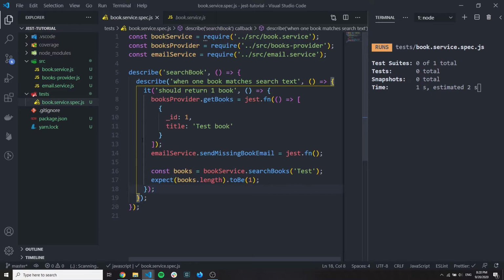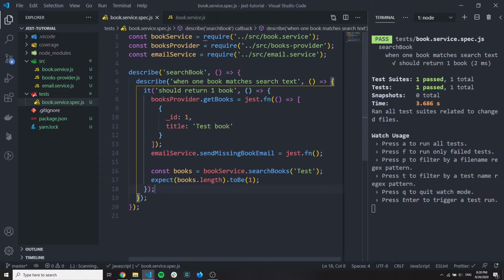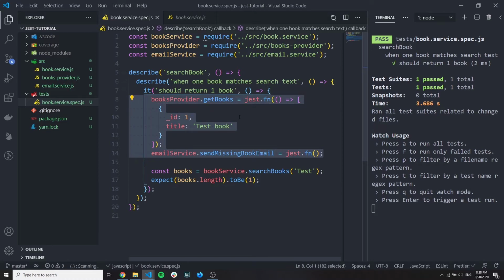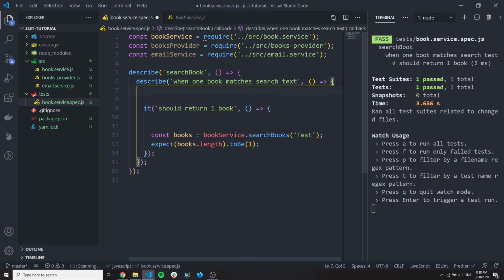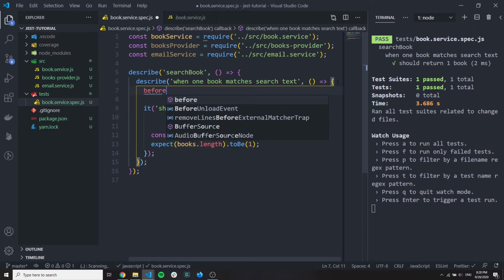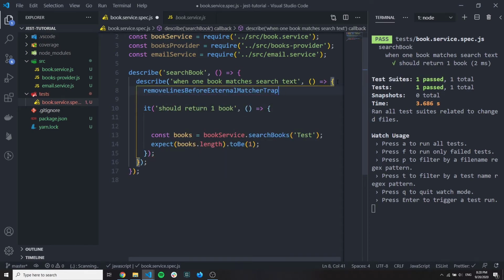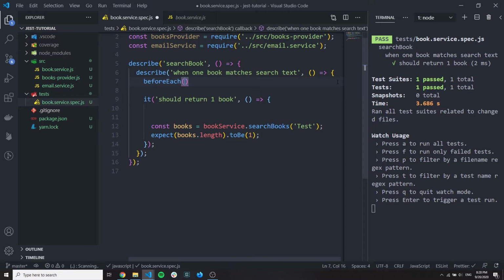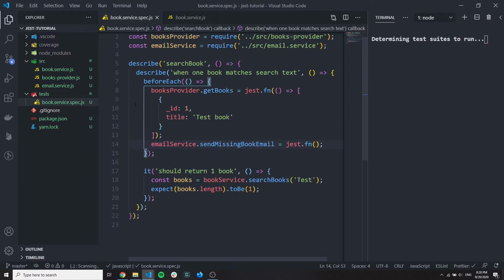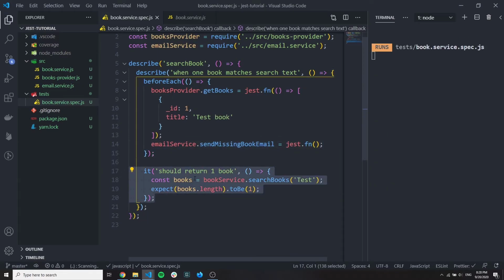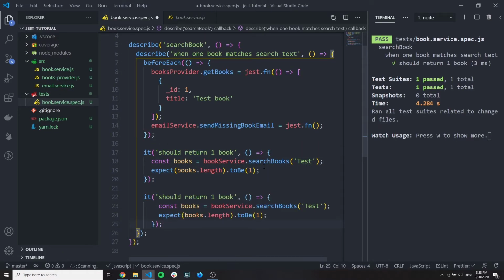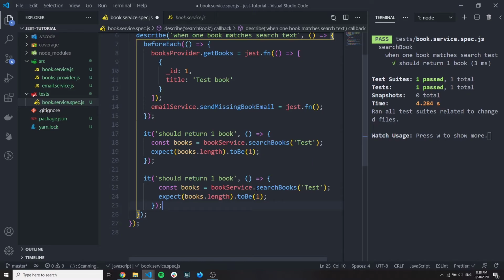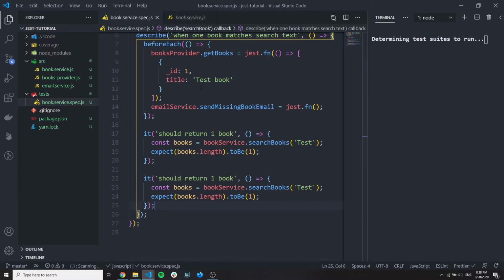First of all, let's restructure this test, because this is a setup, let's say, and if this setup is called for every it block, it needs to be in something like beforeEach. beforeEach is a special construction in Jest to make a configuration for many it blocks. For example, we tested that we return only one book. And what we can also test, for example, let's make another test and test the behavior of the book title.